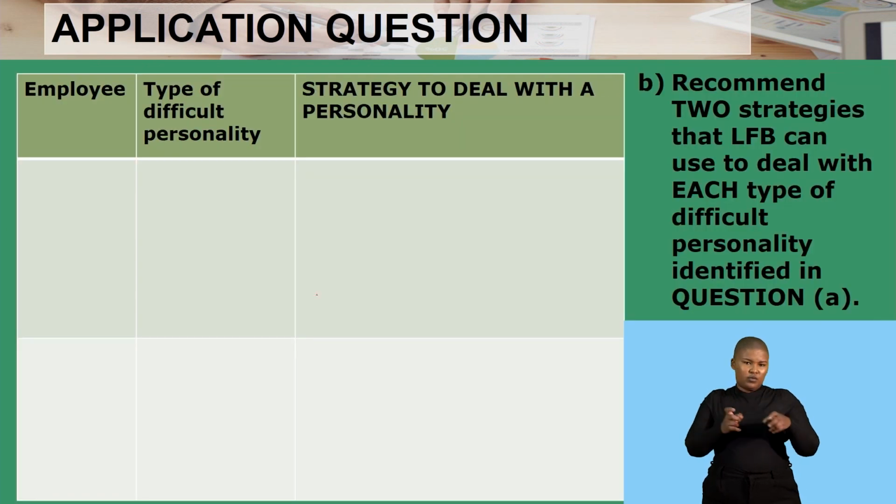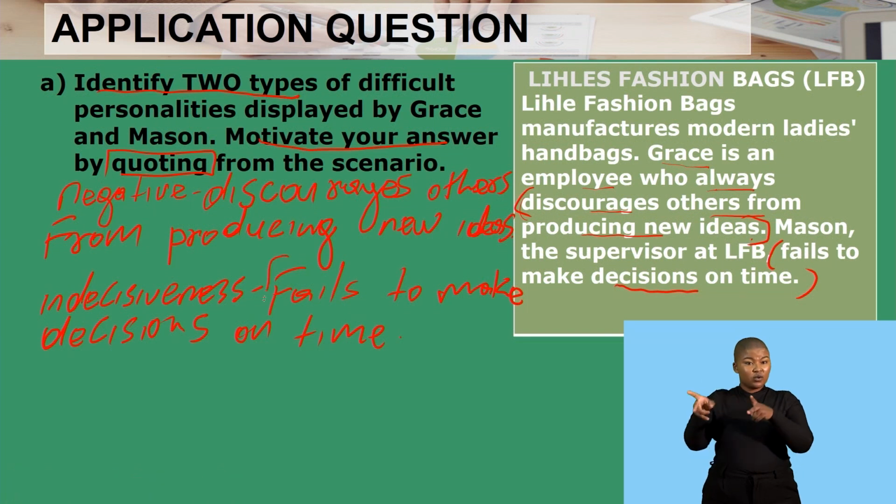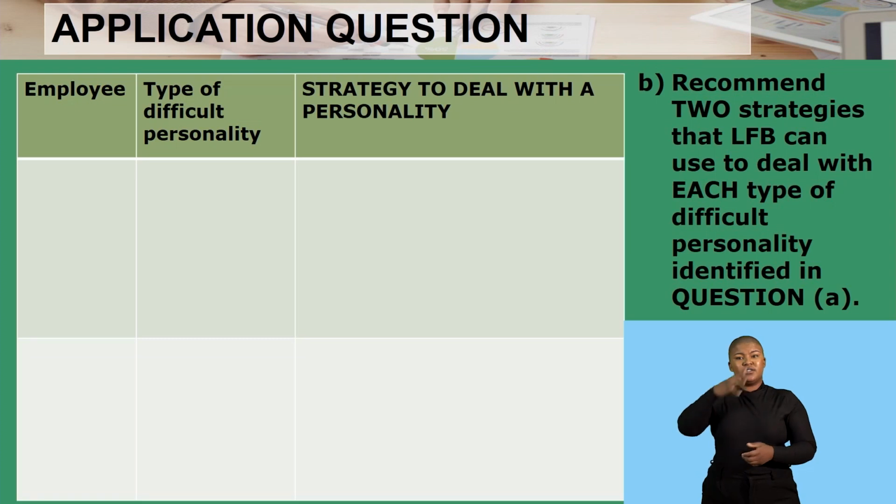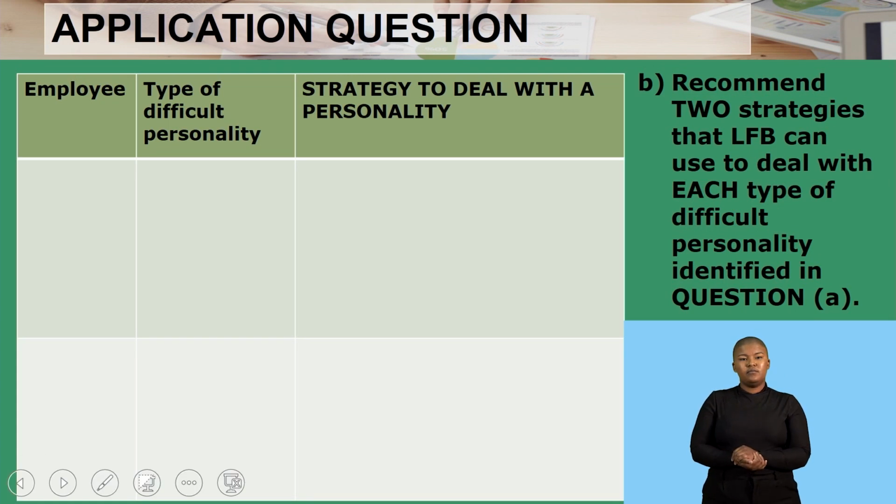As you can see, the quotations are taken from the scenario as they are. So make sure that you quote the complete sentence so that you do not lose your marks. Now, the second question is to recommend two strategies to deal with each type of difficult personality identified.